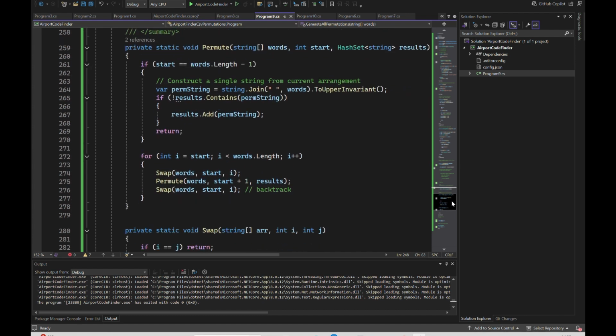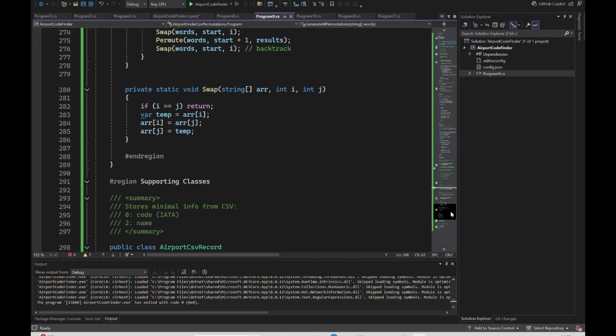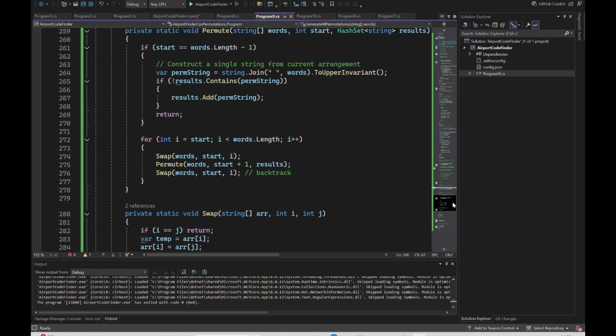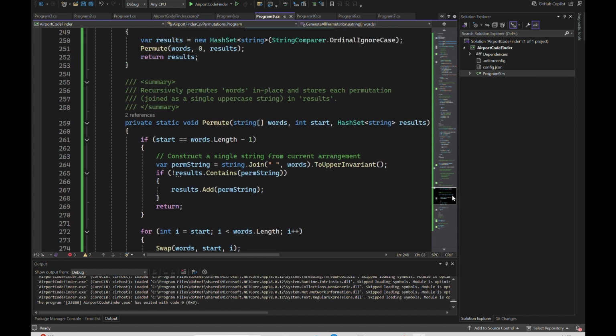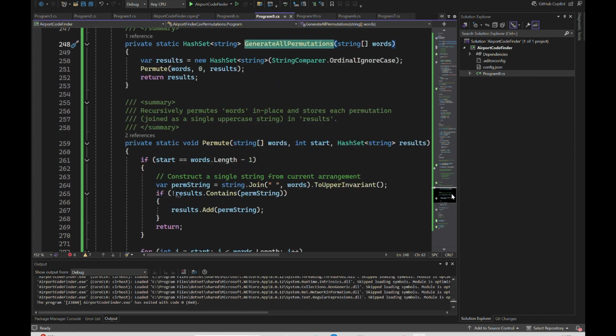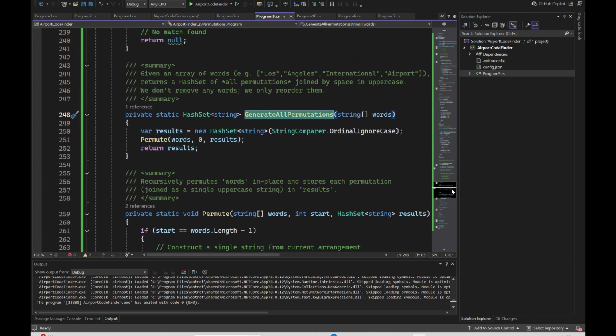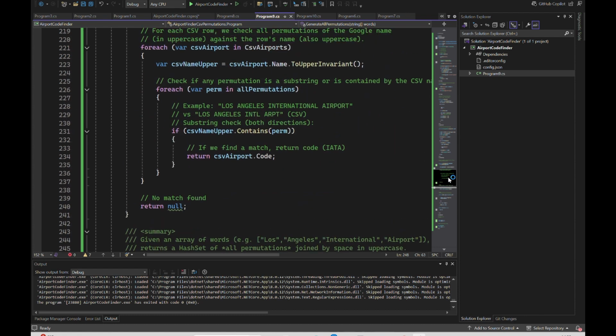I guess it's swapping words, so I'm assuming that there are some combinations also going on here, though I don't see it. But let's see what it generates anyways, and see if we can get a slightly better result.